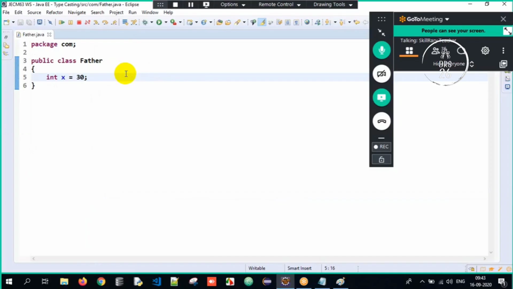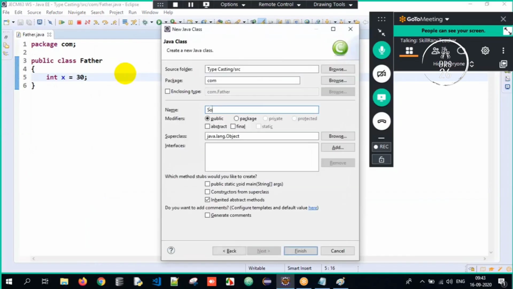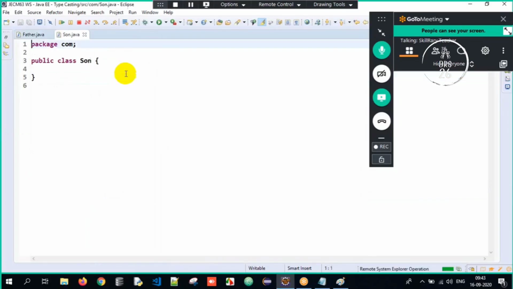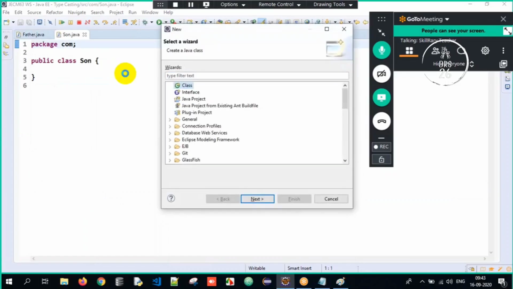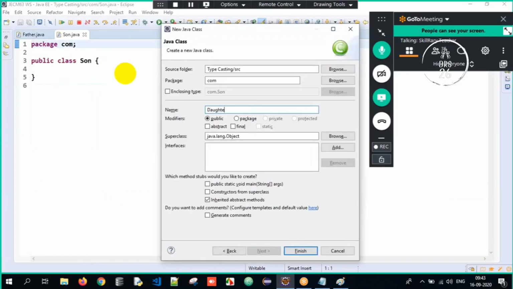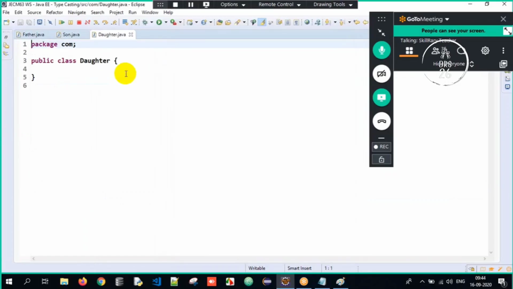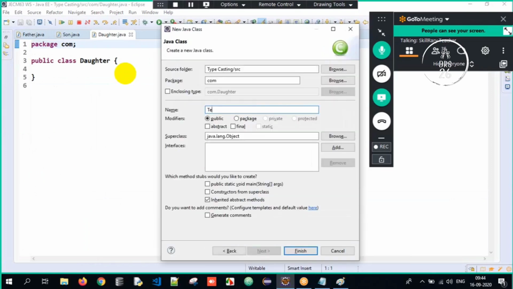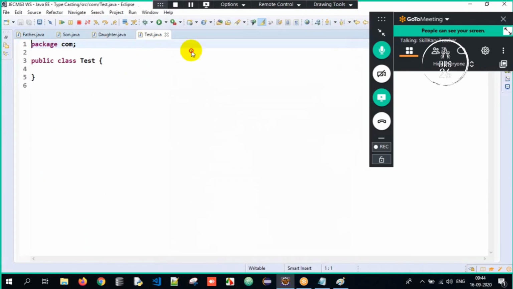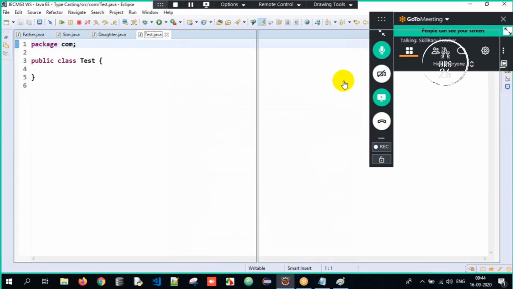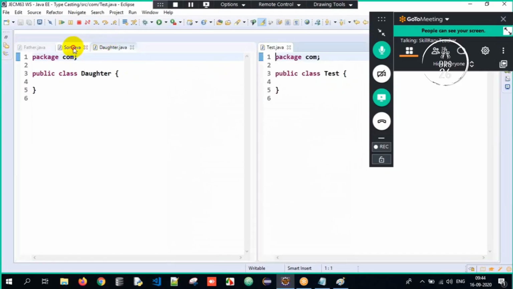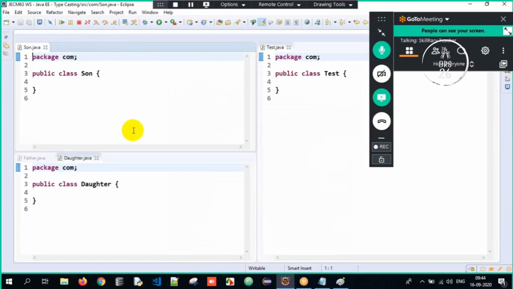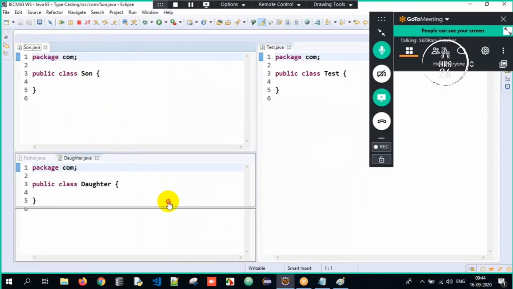Okay, and I'll have one more class called son. Again Ctrl+N, and I'll have one more class called daughter, and then Ctrl+N, create a class, and the class name is Test here. I'm trying to align the code and explain it in a beautiful format, so try to understand it here.